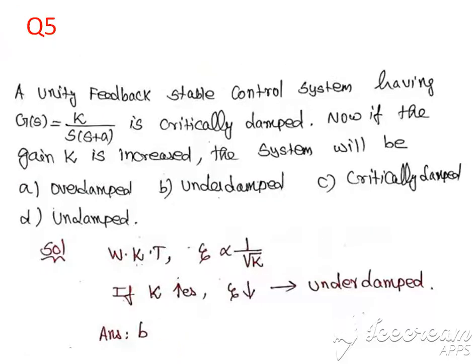Question number 5. A unity feedback stable control system having G of S equal to K by S into S plus A is critically damped. Now if the gain is increased, the system will be: A over damped, B under damped, C critically damped, D undamped. We know the relation between epsilon and gain K. The present state is critically damped. Increasing the gain means automatically the damping ratio decreases, less than 1. It indicates underdamped. So the answer is underdamped system.